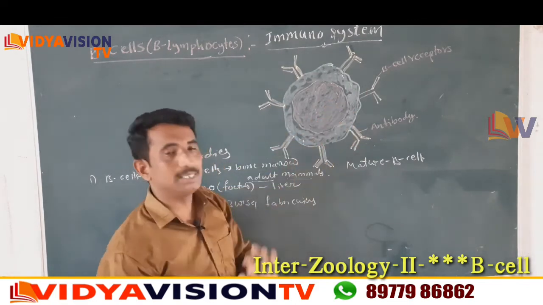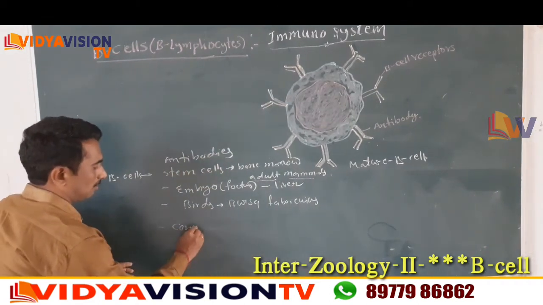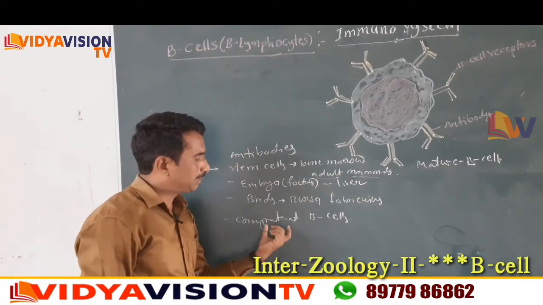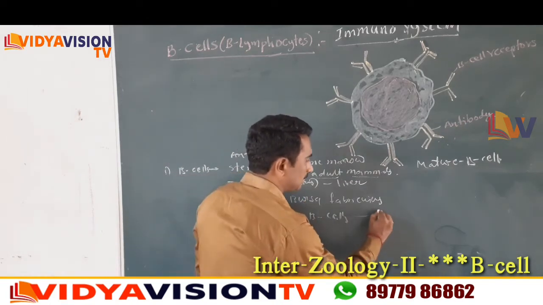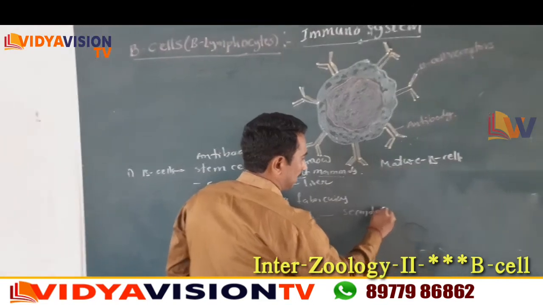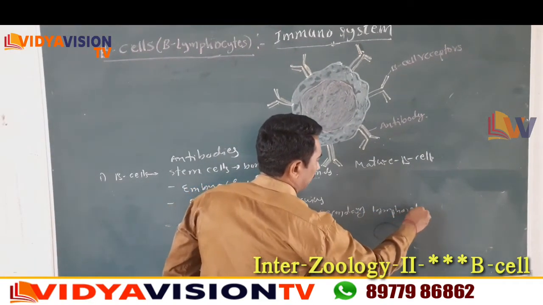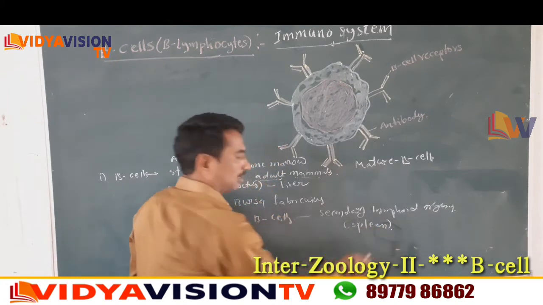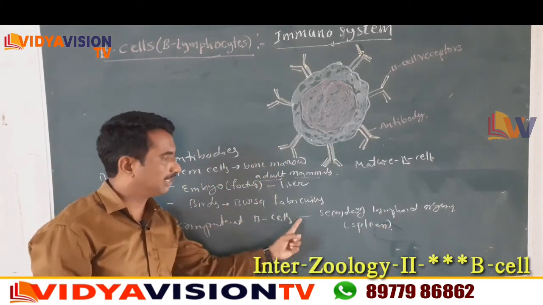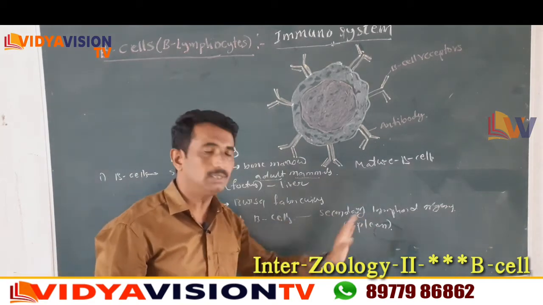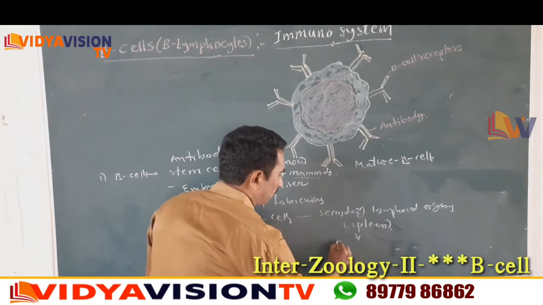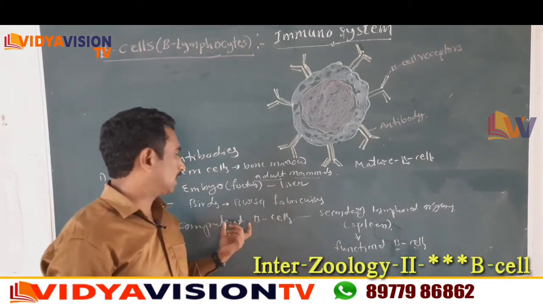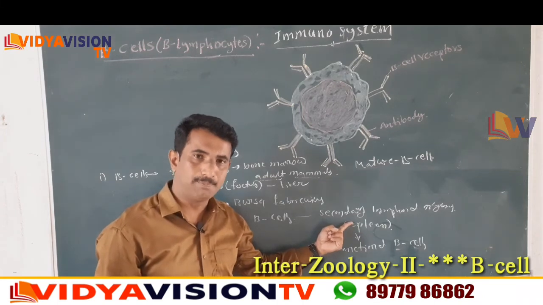This mature B cell is also known as the competent B cell. The mature or competent B cells reach the secondary lymphoid organ, for example the spleen, and develop into functional B cells.